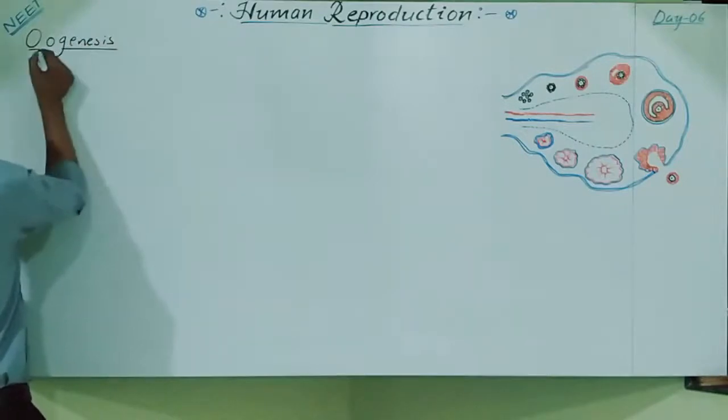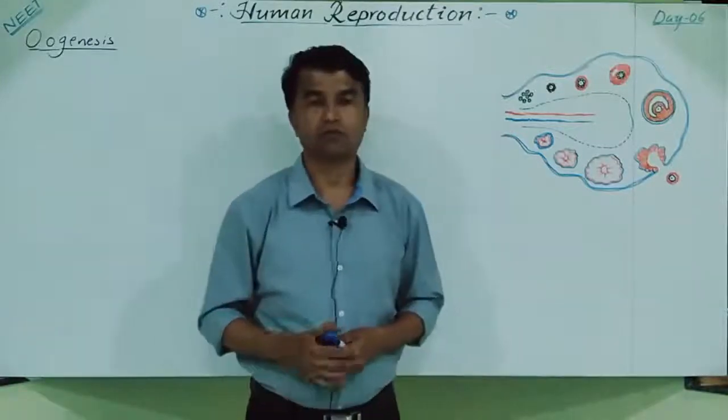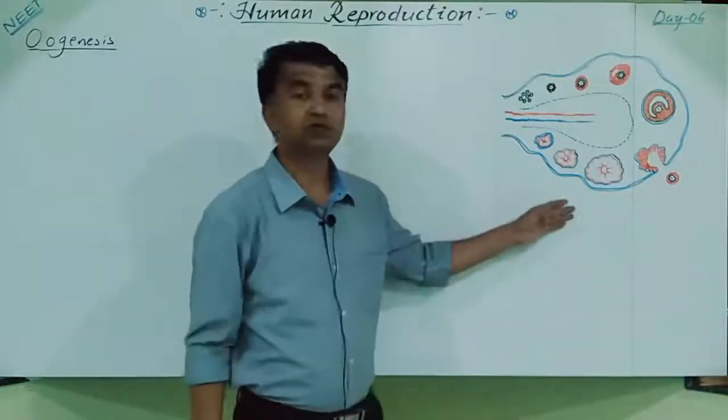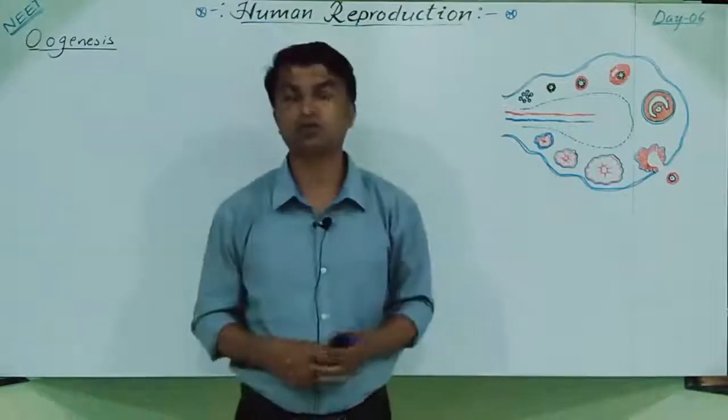Oogenesis is the female counterpart. Two classes before, we covered the structure of the ovary, so just try to recollect that. After that, we will go to oogenesis.